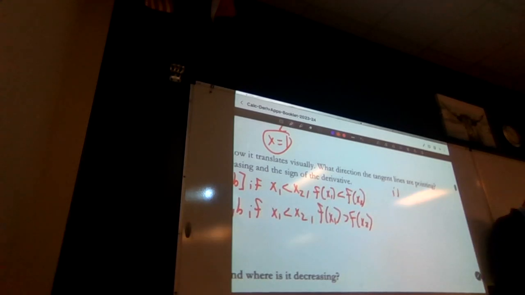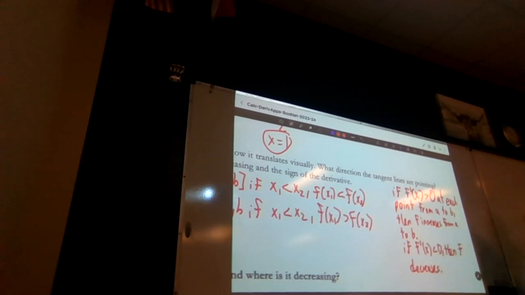Now, if f prime of x is greater than 0 at each point from A to B, then f increases from A to B. If f prime of x is less than 0, then f decreases.